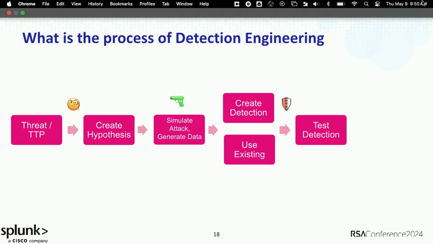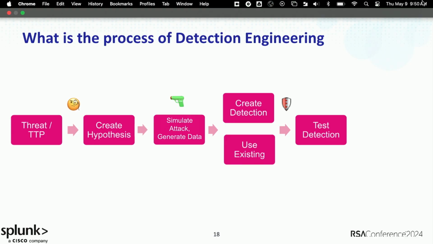But immediately, I think the next step after that is testing that detection. And again, that's where that attack data set, that simulation comes into play. Put it in your SIEM, rerun that attack. Does the detection actually trigger? If you have a POC, rerun that POC in a localized environment. Does it actually trigger? Now we've completed essentially the detection engineering process.